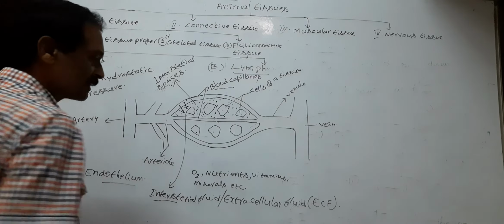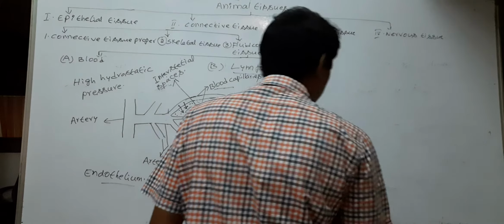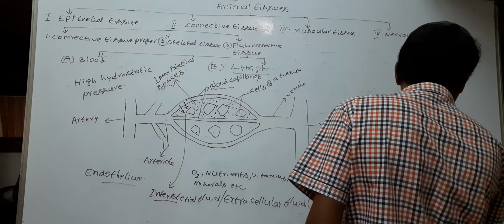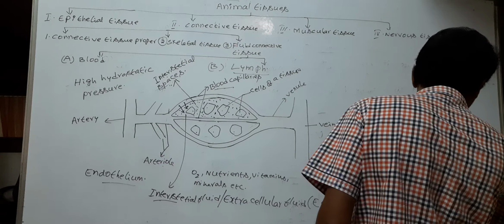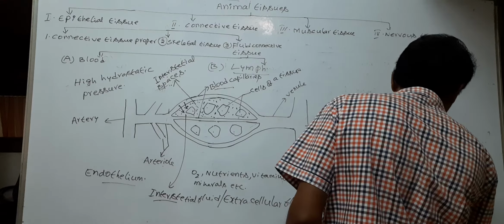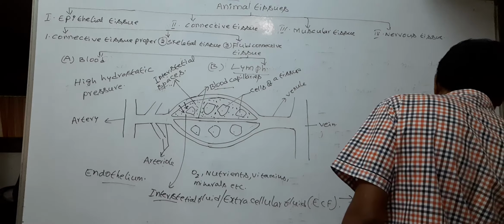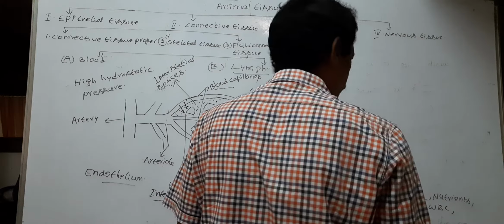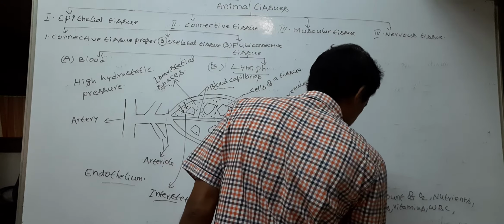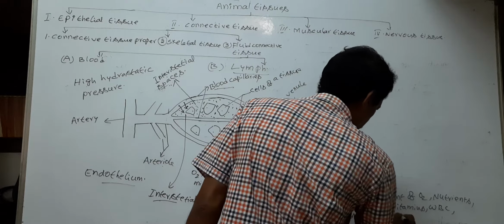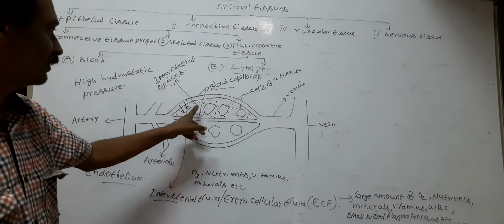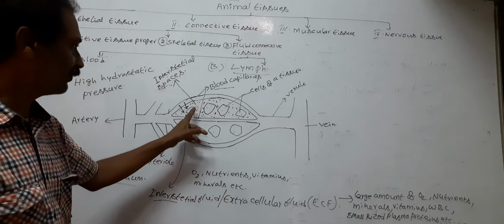Next, the interstitial fluid or extracellular fluid contains a large amount of O2, nutrients, minerals, vitamins, WBC (white blood cells), small-sized plasma proteins, etc. So the filtered fluid is called interstitial fluid or extracellular fluid or ECF.